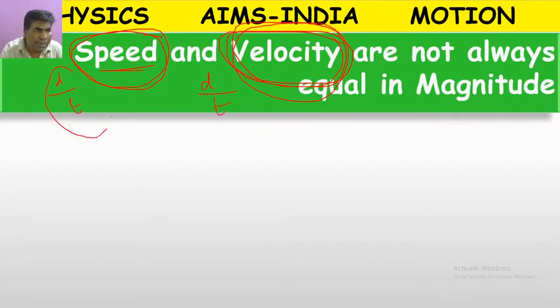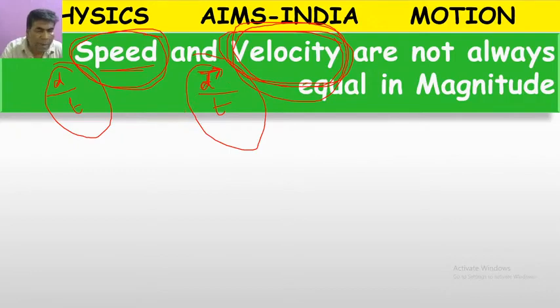Here also d by t, but the condition is that we have to keep a bar above d, because displacement has direction. Distance never has direction. Distance means total path. Displacement means shortest possible path. Okay.